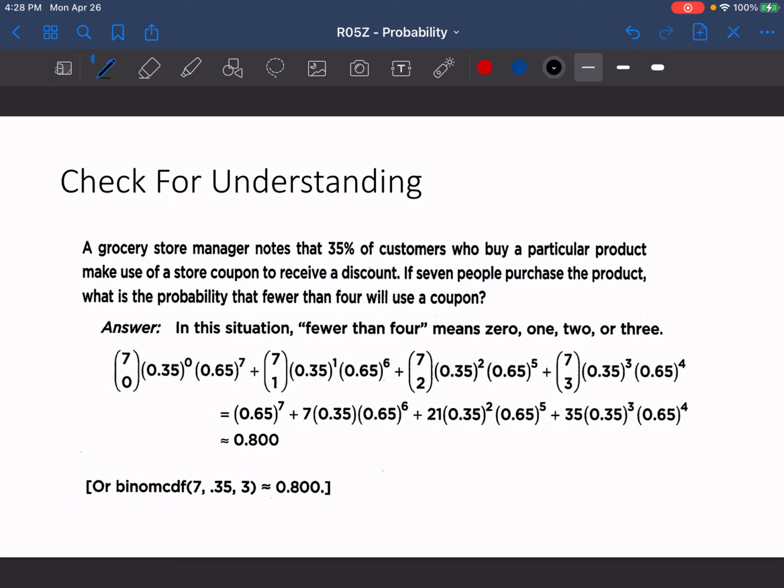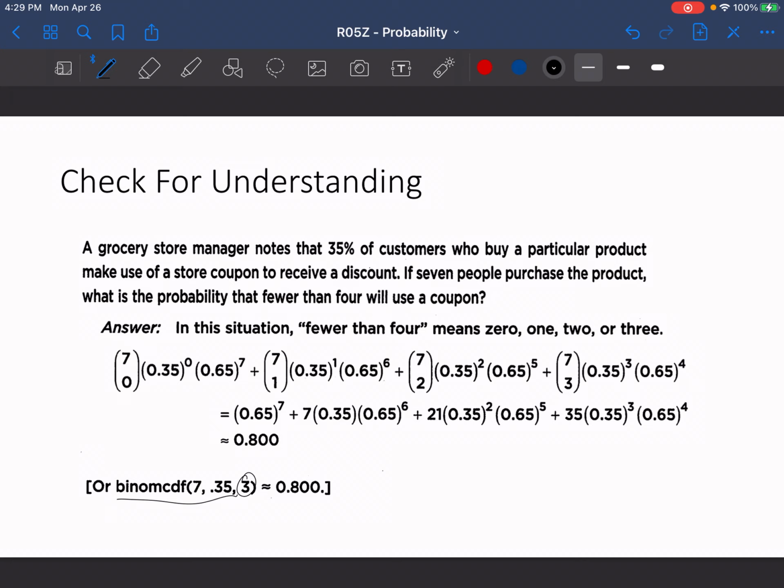Now, one thing that I noticed whenever I was grading the AP mock exams is that if you are going to use this function to solve this, number one, if it were fewer than or equal to 4, you would have to include a 4 right here and not a 3. But because they just say fewer than 4, you have to make sure that you don't include that 4 as a successful trial.